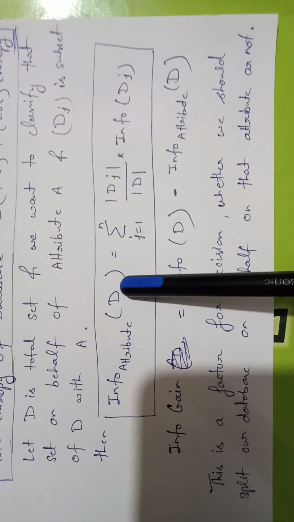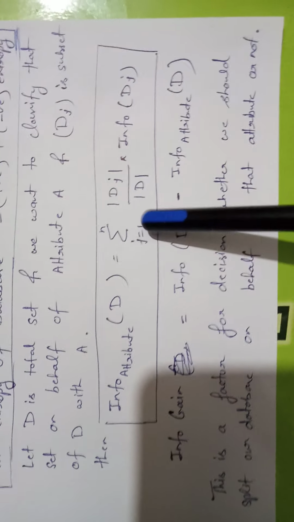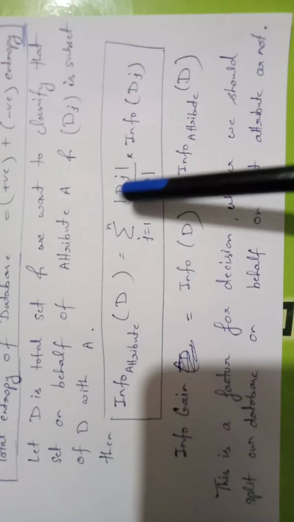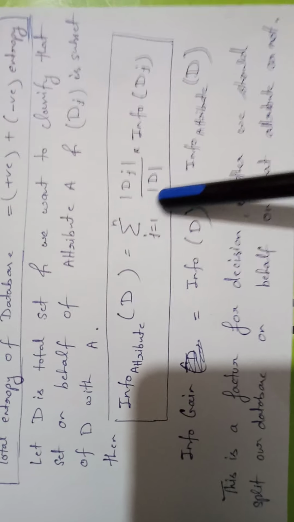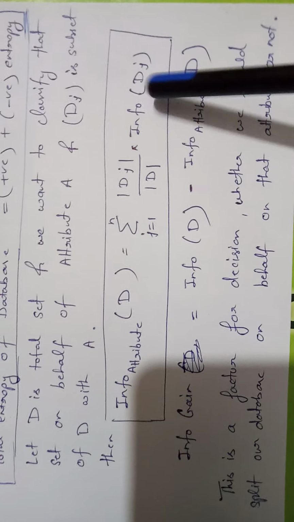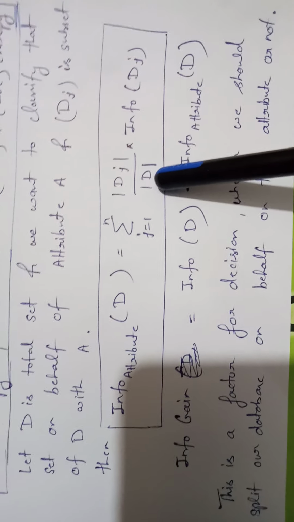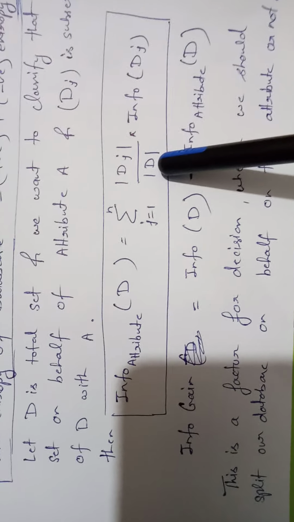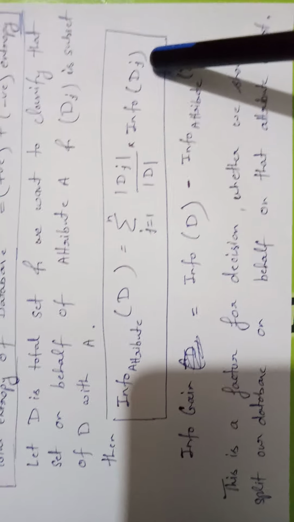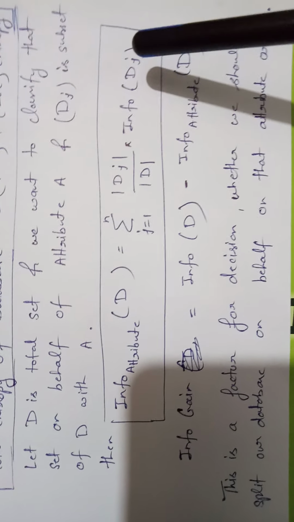Information of the database on the basis of this attribute is equal to the summation of j equals 1 to n of mod of Dj divided by mod of D, multiplied by information of Dj, where Dj represents the subset, D represents the size of your sample set, and information of Dj represents the information that you get from your subsets.